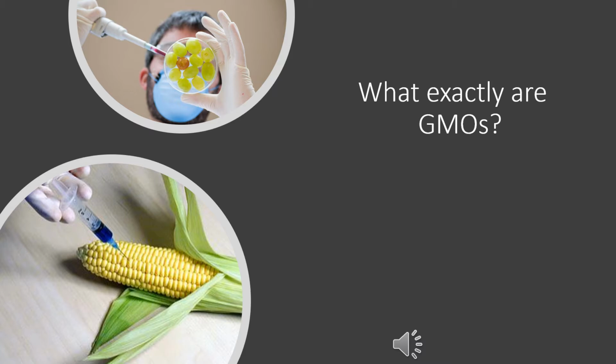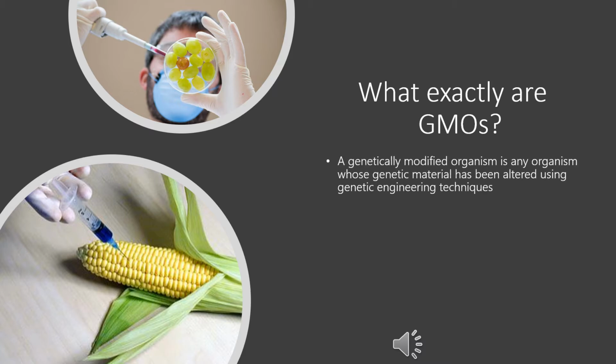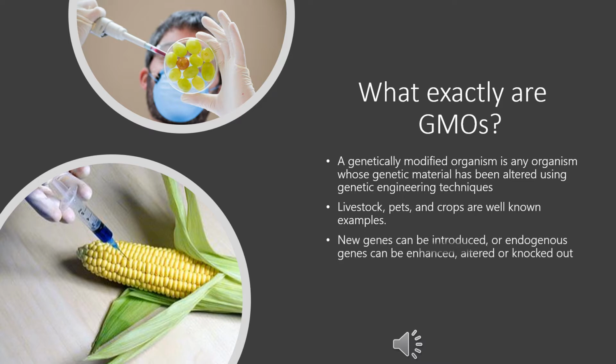What exactly are GMOs? The definition of a GMO is that a genetically modified organism is any organism whose genetic material has been altered using genetic engineering techniques. GMOs can be a variety of things, including livestock, pets, and more famously, crops. During the engineering of GMOs, new genes can be introduced, or certain genes can be enhanced, altered, or knocked out if these are genes that are known to cause issues.